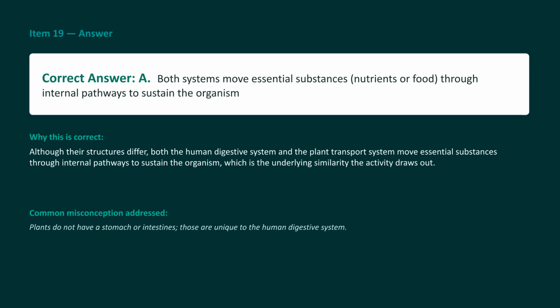The correct answer is A. Both systems move essential substances through internal pathways to sustain the organism. While their structures differ, the fundamental purpose of transport is a shared biological requirement. Even though trees don't look like humans, both organisms share the universal biological challenge of needing internal transportation networks to keep cells fueled and alive. Choice B is an obvious error because plants completely lack complex animal organs like stomachs or intestines.